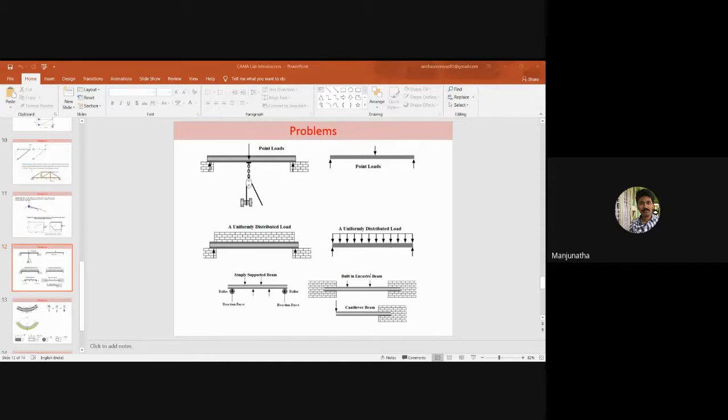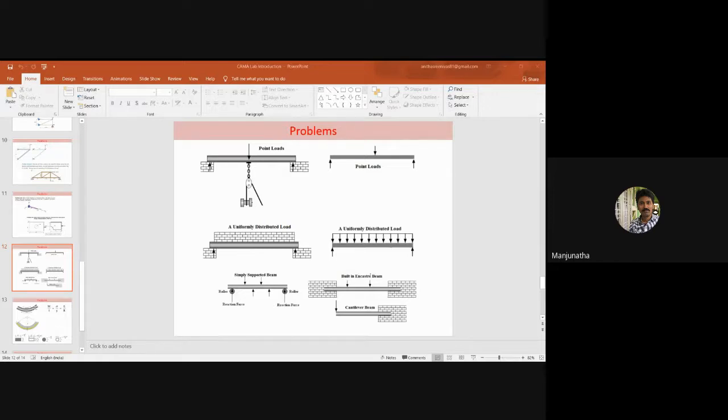This statically determinate beam can be solved with the help of equilibrium conditions only. That means equilibrium conditions alone can be used to solve the reactions arising in the statically determinate beam.